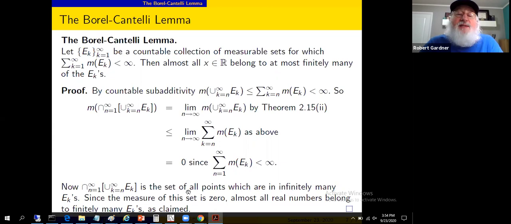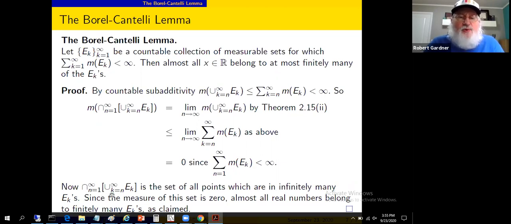There can be points in infinitely many, but that's the set of measure 0 in the almost all statement here. Almost all belong to at most finitely many of the E sub k's. So the measure of the set of x values that belong to infinitely many must be 0. I claim this is the set of points that belong to infinitely many. We'll talk about that. And look what we've shown here: the measure of that set is less than or equal to 0, so the measure of that set equals 0. So if you believe this statement that this is the points that we're interested in, then this will be a proof. Let's think about this set a little bit more.